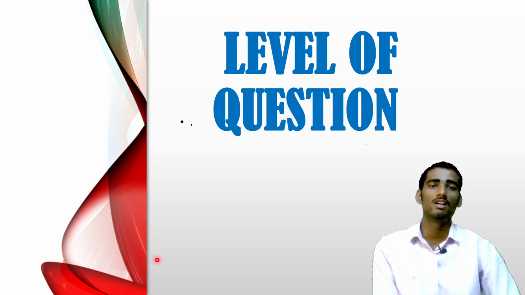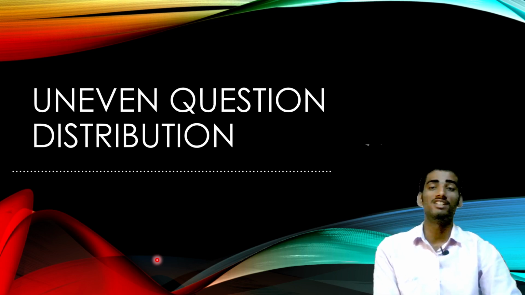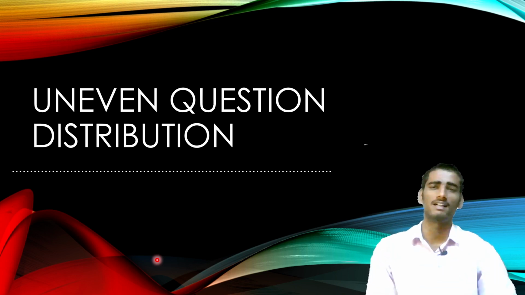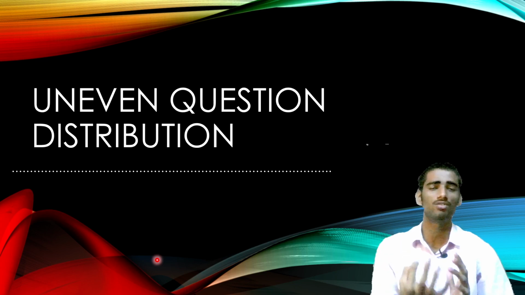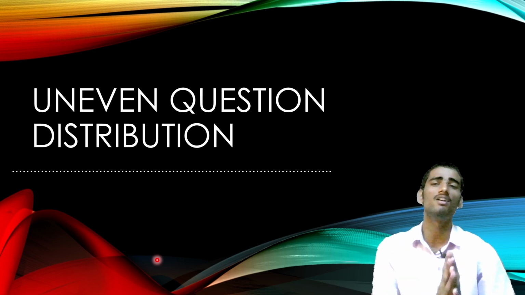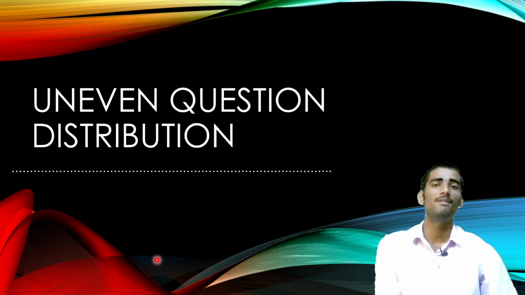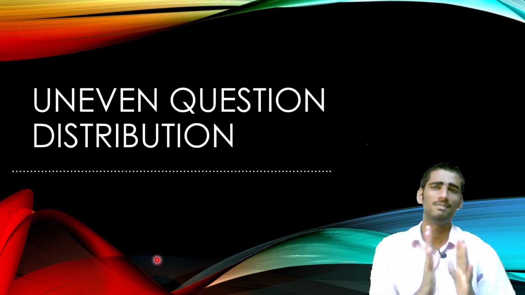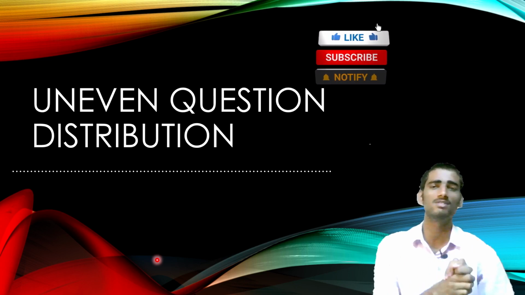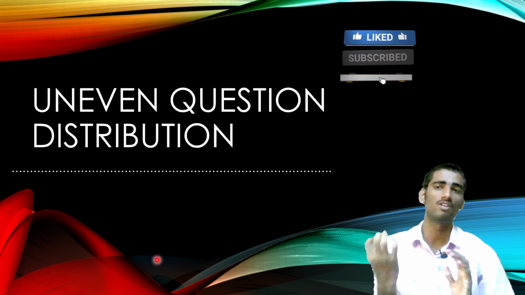Moving to the next part, the uneven question distribution. This is the problem I already discussed: I don't think MAKAUT or the question setter considers how they set the paper, because it should be set so that there are at least one or two questions from every module. If questions do not come from each module, then what is the purpose of giving all modules? I have seen the first semester paper and it was okay, but for the third semester they gave questions from the first and second modules only.